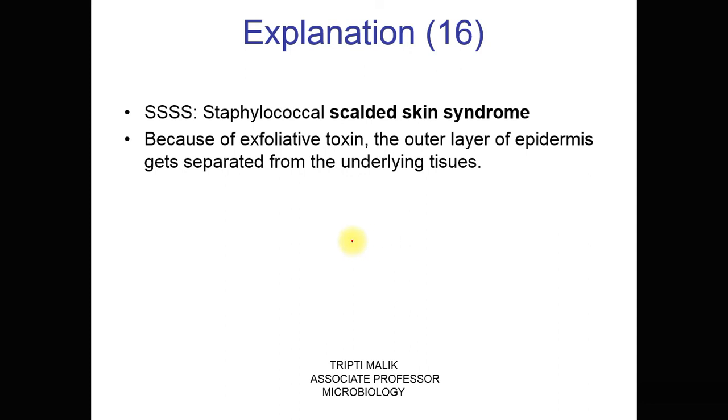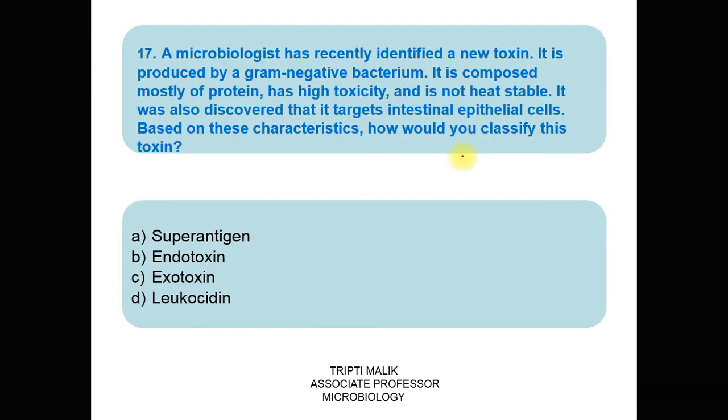SSSS stands for staphylococcal scalded skin syndrome. Here there is the exfoliative toxin because of which the outer layer of epidermis gets separated from the underlying tissues, particularly seen in children, also called Ritter's disease.